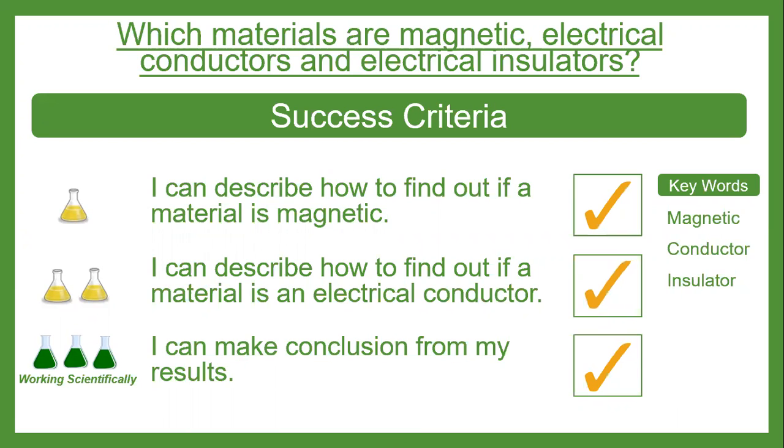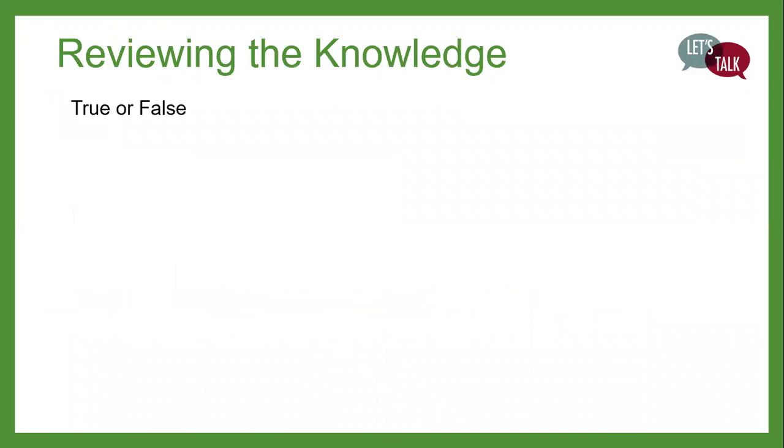So we have completed our third success criteria. I can describe how to find out if a material is an electrical conductor. Well done. Right, now we're going to review the learning for this lesson. These are true or false answers. After each question, you can pause the video and write down the answer while we go through them.